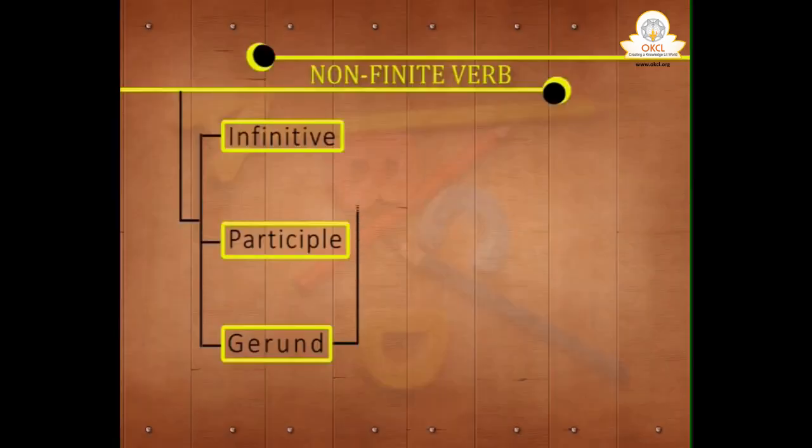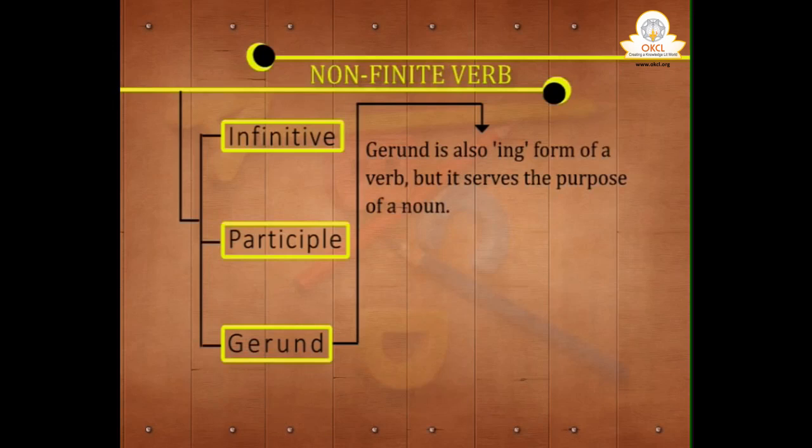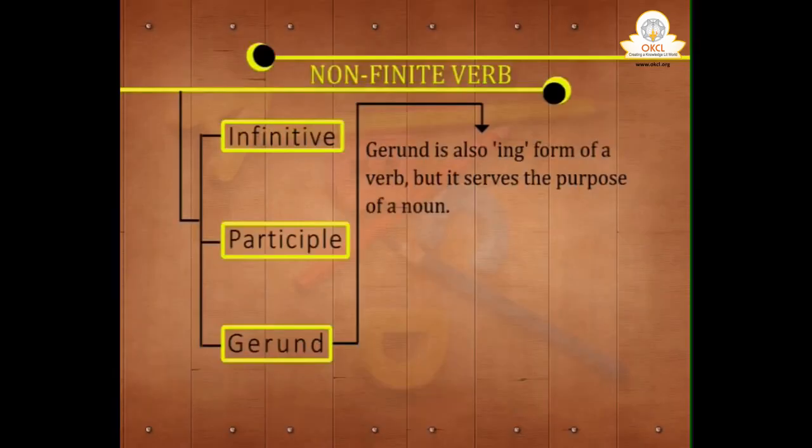Then the third form, we will come next to the third form, that is gerund. So, the first of the non-finite verbs is infinitive, then participle, then gerund. What is gerund? Gerund is also in form of a verb, but it serves the purpose of a noun. When you say she is swimming, is swimming is a finite verb. But when you say swimming is a good exercise, swimming is playing the role of a noun here, subject.